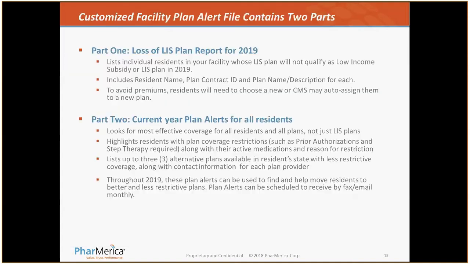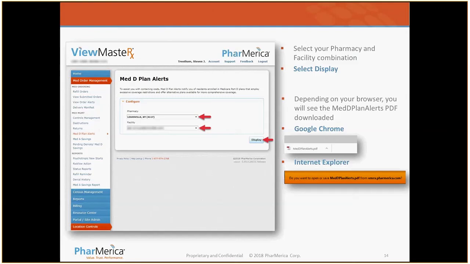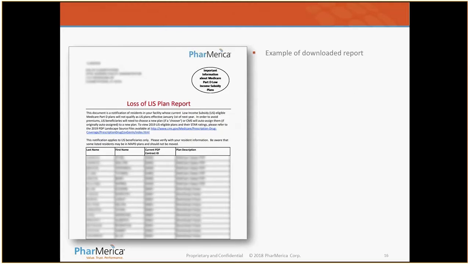Now, I'm going to go back to the ViewMaster screen on slide 14. When you select a display, it's going to download a PDF file. And once you open up the PDF file, this is an example of what you will be looking at. This is the loss of the LS plan report. Now on your screen, the specific resident names are grayed out at the bottom for PHI reasons, but this will pull an active report based on your facility census of residents that will be losing their low-income subsidy plan for 2019.